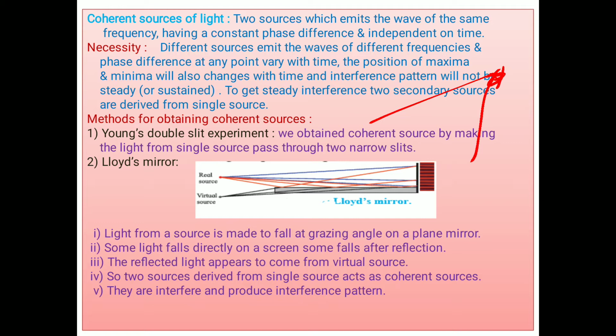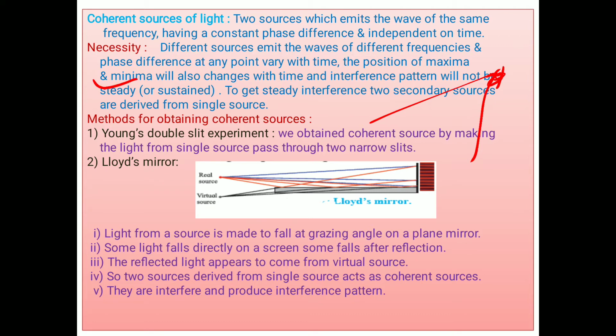Once again, two coherent sources of light are two sources which emit waves of the same frequency and have a constant phase difference, and this phase difference is always constant, independent of time. Then why are coherent sources needed? One question is what coherent sources are, and another question is how they are produced. Then why are they needed?